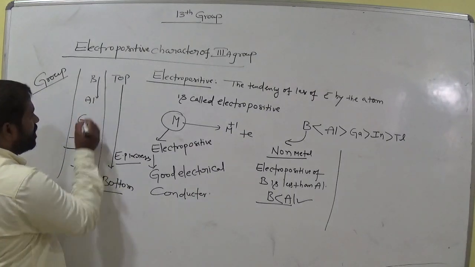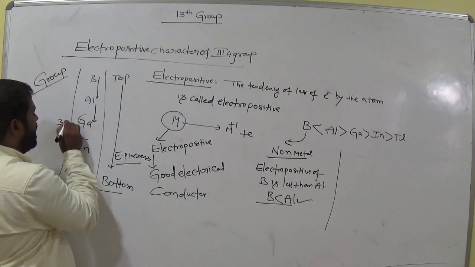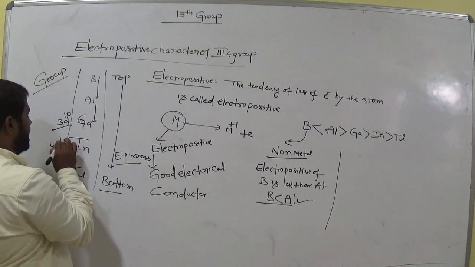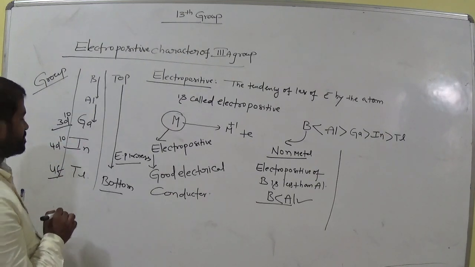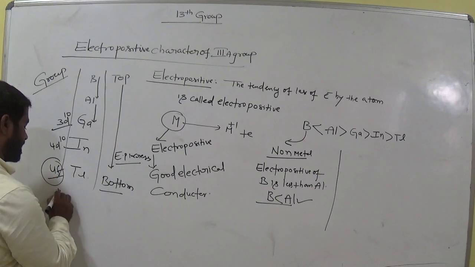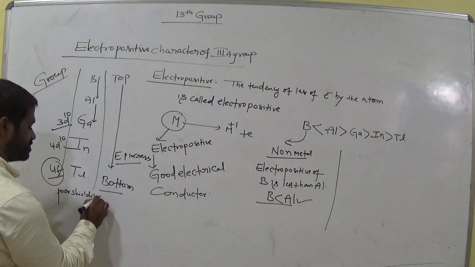When we come from aluminium to gallium, in gallium 3d10 electrons are there. In indium, 4d10 electrons, and in thallium we have 4f electrons. Am I right? 4f electrons act as a poor shielding effect. We already discussed shielding effect.